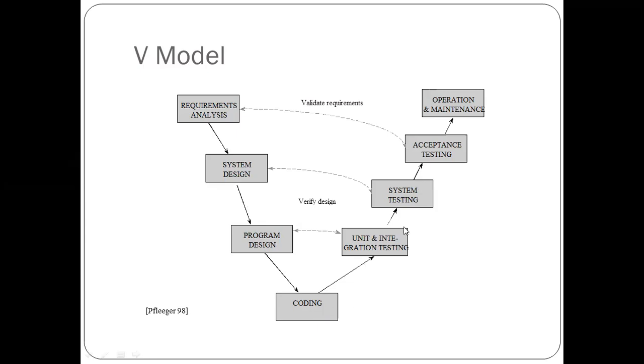After that, this phase is the unit and integration testing. After writing the coding part, we will divide the whole software into a number of units. Why are we going to divide it into a number of units? Because it is easy to manage. We can easily test those small units.